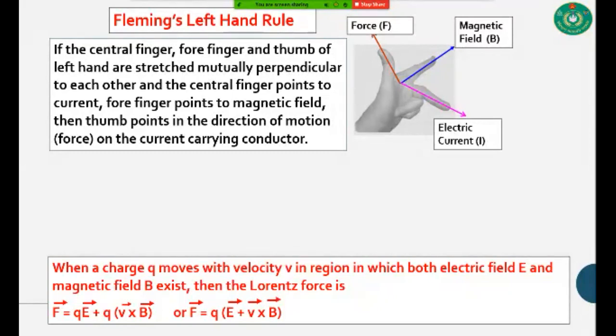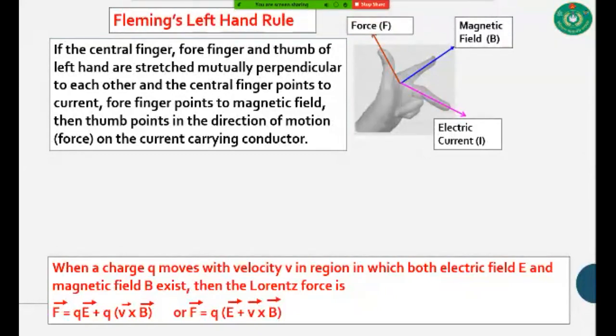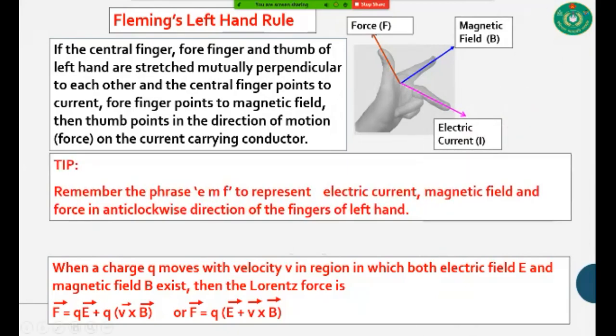Here is a tip. You can remember this left hand rule as EMF. Boys, EMF. E for the electric current, M for magnetic field, and F for magnetic force. This is our tip to remember this left hand rule. Now, you know very well about the electromagnetic force.